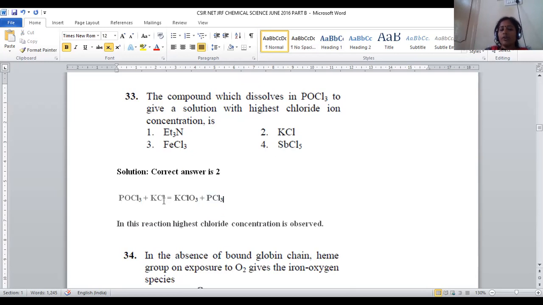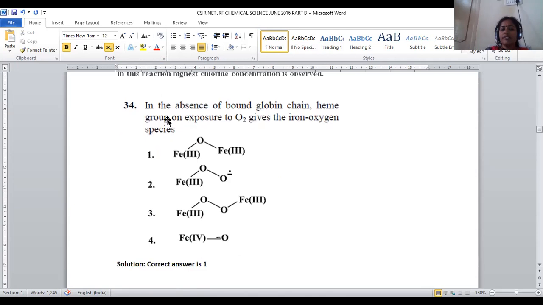Phosphorus oxychloride, upon treating with potassium chloride, forms potassium chlorate plus phosphorus trichloride. Here the concentration of chloride ion is more. So for question number 33, option number 2 will be the correct answer. Let us move on to question number 34.